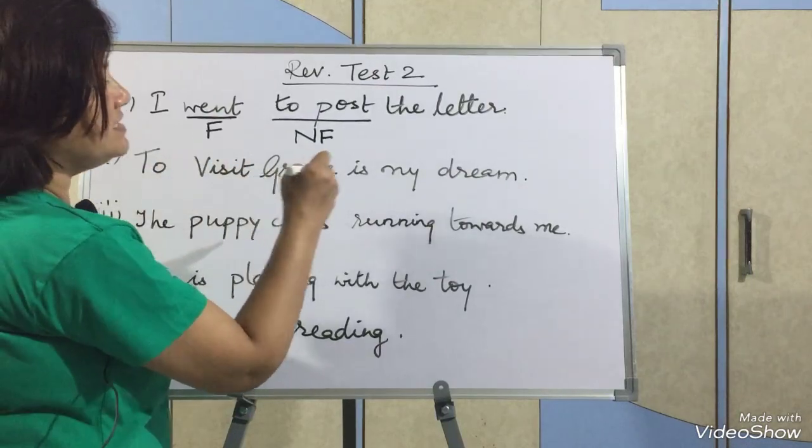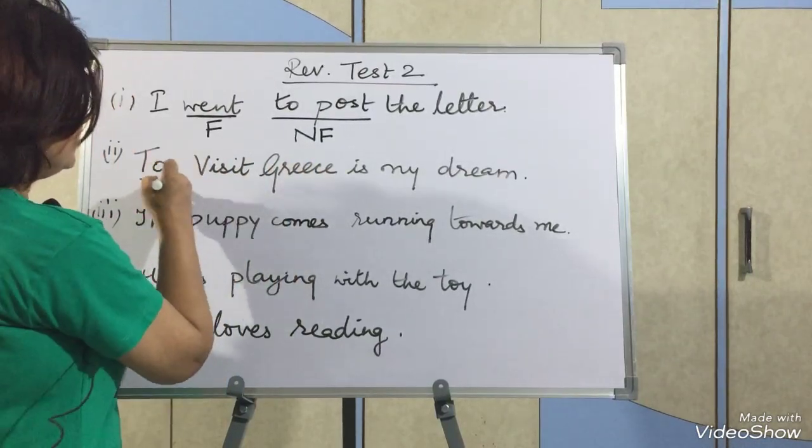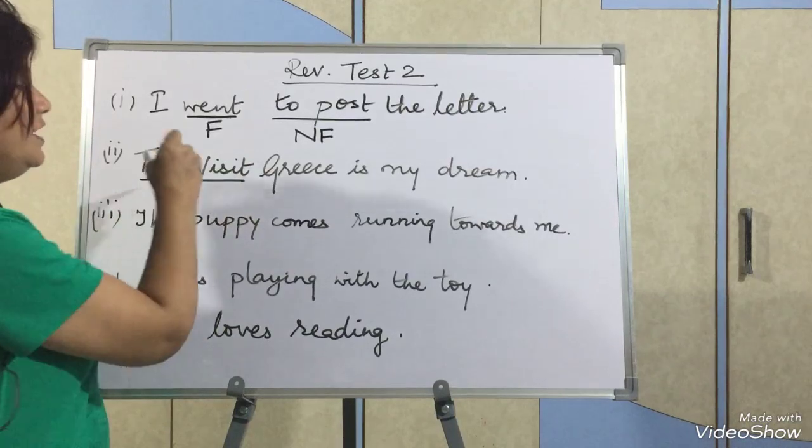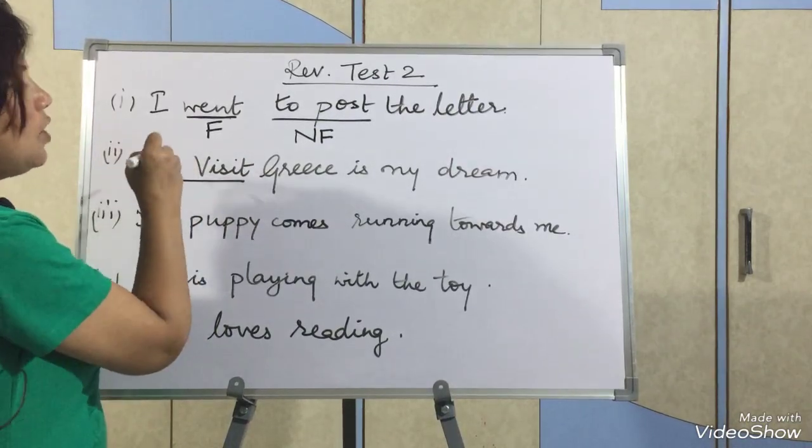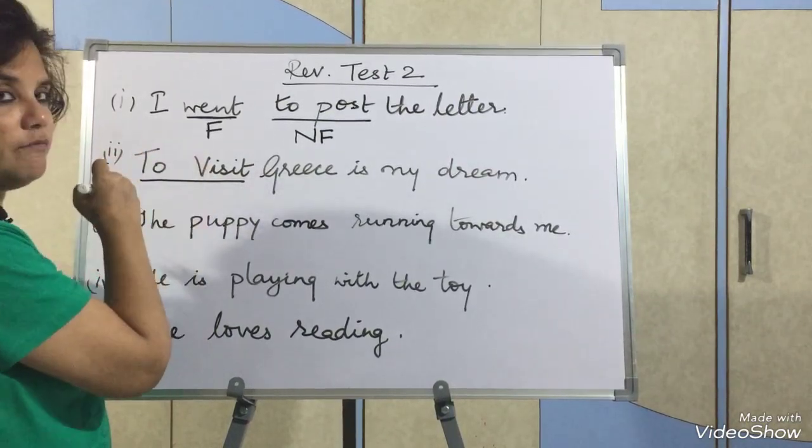Then, to visit Greece is my dream. To visit is a verb, infinitive form. Infinitive form means the to-form of the verb: to plus the first form of the verb.